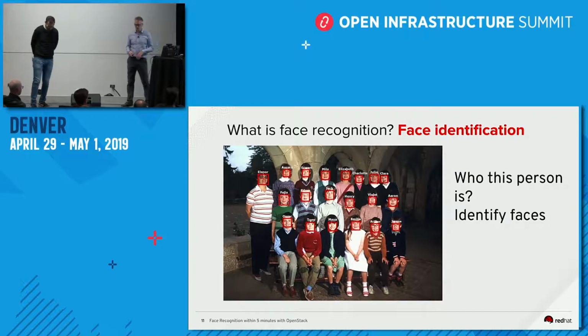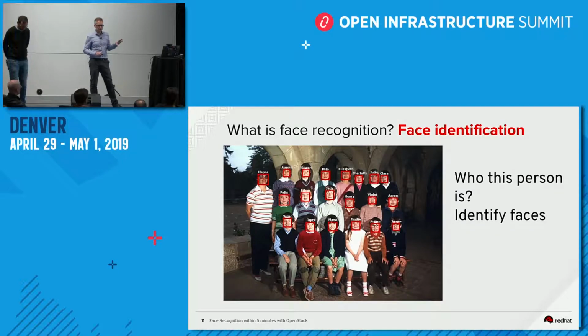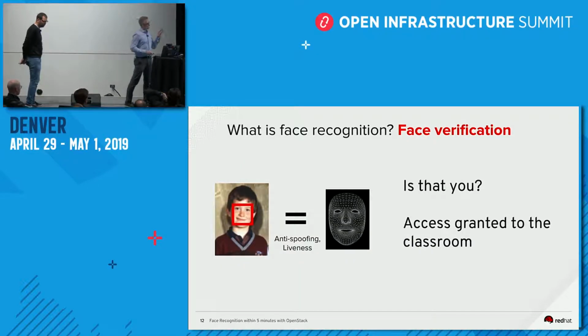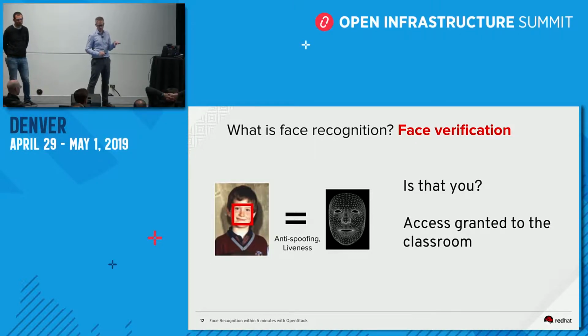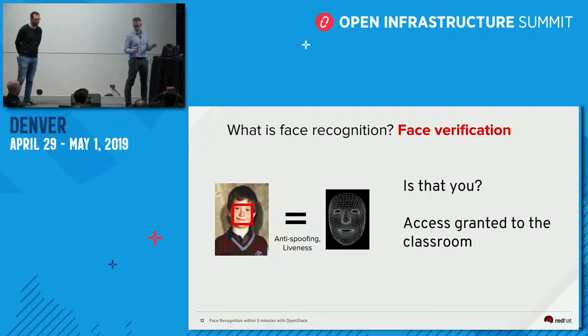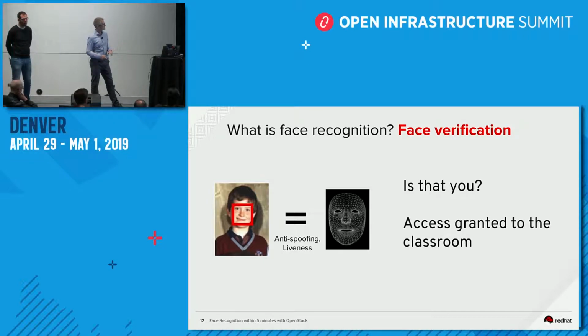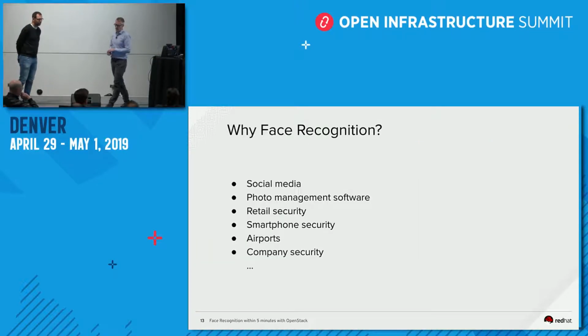So for our class photo, it's face identification, where we can identify 1 to M, so identify multiple faces on a picture. The second topic is face verification. So there are two subsets of face recognition: face verification and face identification. Face verification is to check if a person is granted, for example, to open his mobile phone or to access a classroom. And we can add other algorithms to face verification with anti-spoofing, to identify if it's a fake, a photo, or a real person.